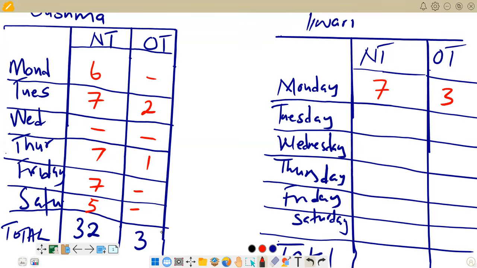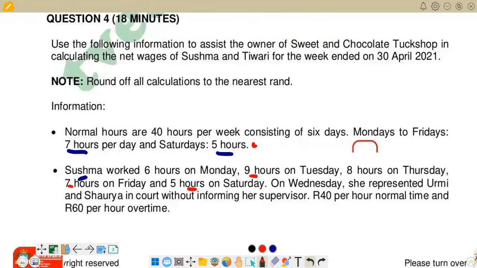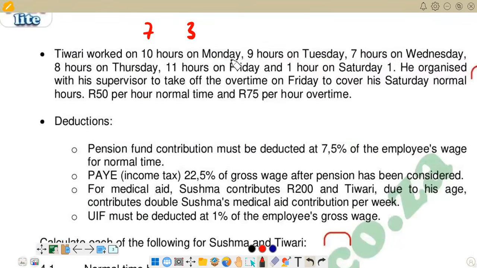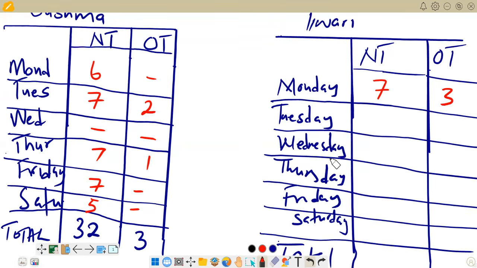Then you go back again to check what happened on Tuesday. If you go back there, you'd see that on Tuesday, we have 9 hours. So we have 7 for normal, and then 9 minus 7 gets 2, then 2 for overtime. Then we go back there to put that one again, 7 and 2. Here we have 7 and 2.